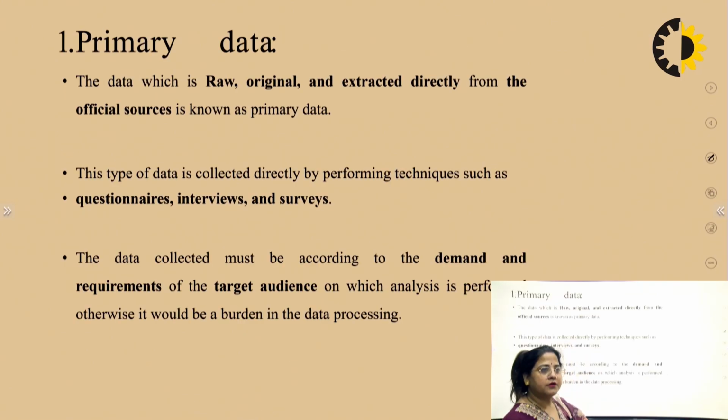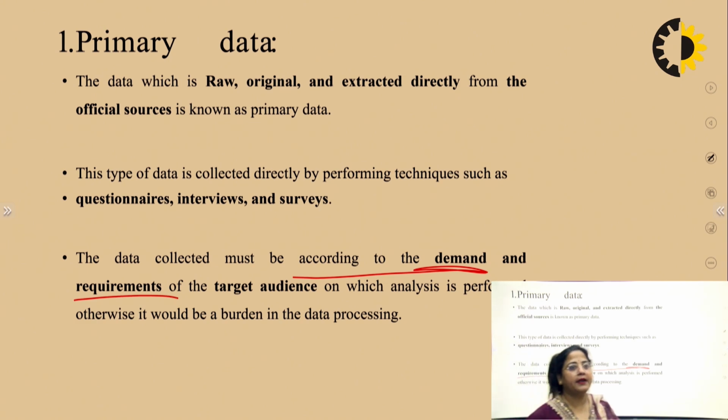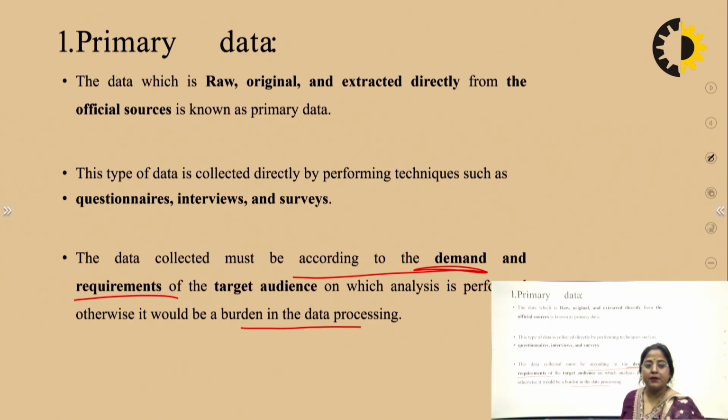Now move to the first point, the primary data. Primary data, which is raw, original, and extracted directly from the official source, is known as primary data. This type of data is collected directly by performing techniques such as questioning, interviewing, analyzing, and surveys. The data collected must be according to the demand and requirement of the target audience on which the analysis is performed, otherwise it would be a burden of data pre-processing.